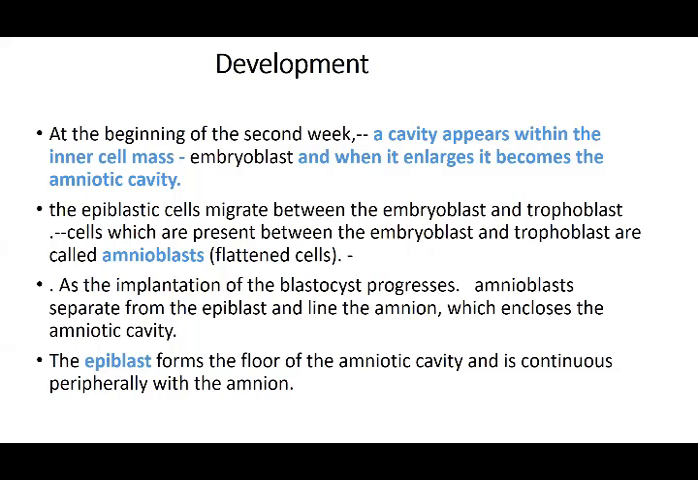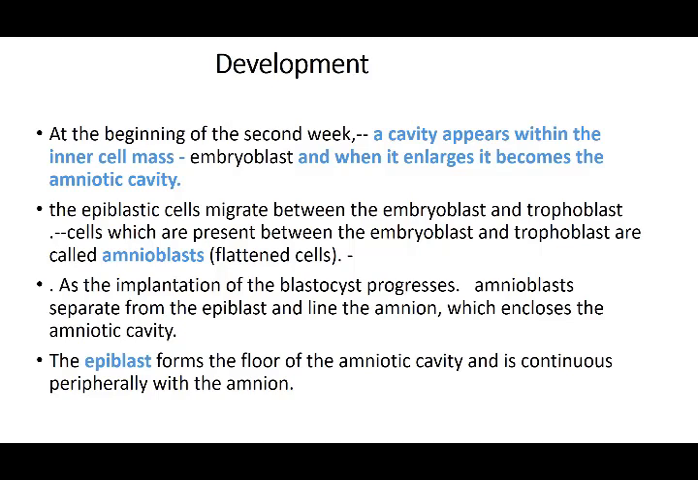The epiblastic cells, the upper ones, and the hypoblast, the lower ones, migrate between the embryoblast and the trophoblast. The trophoblast was on the outer side, and the inner cells were the hypoblast. So some cells, the epiblastic cells, are going to extend between these two layers. Epiblast is a part of your embryoblast. They're going to extend upwards between the trophoblast and the embryoblast and form a cover, a sac. These cells are called the amnioblasts, or the flattened cells. These flattened cells are what exactly are going to form the sac, which is called your amniotic sac.